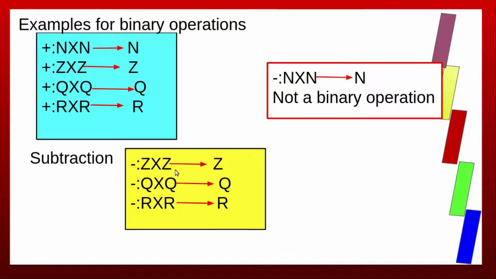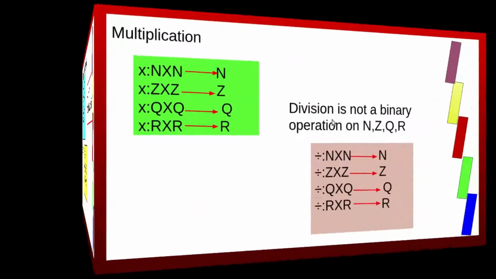So subtraction is a binary operation on Z, Q and R. But when we consider subtraction on the set of all natural numbers, it is not a binary operation, because the ordered pair (1, 2) belongs to N × N, but 1 − 2 = −1, and −1 does not belong to N. So subtraction on N is not a binary operation.